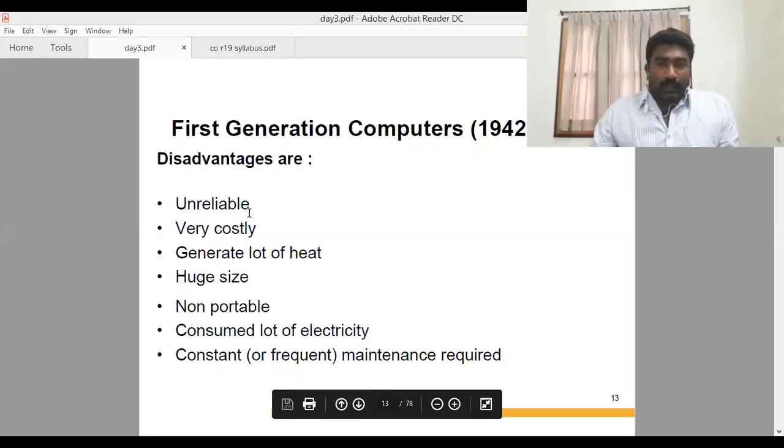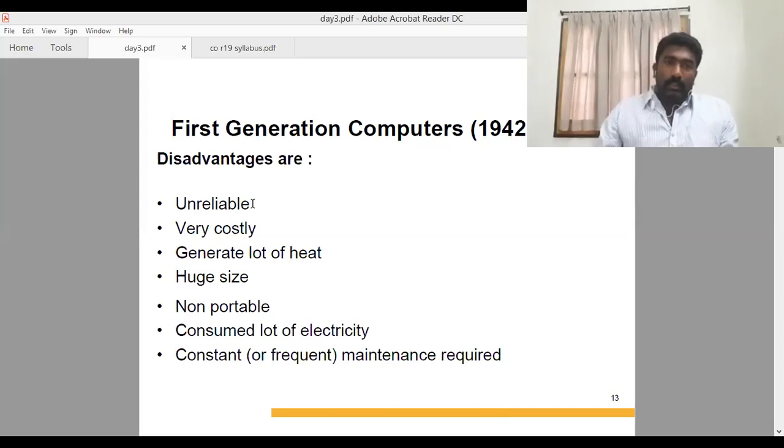The disadvantages of the first generation computers are that they are very costly, they generate a lot of heat, they consume a lot of electricity, and they are huge in size. As I already mentioned, they are room size, and they need frequent maintenance. These are the disadvantages we have.